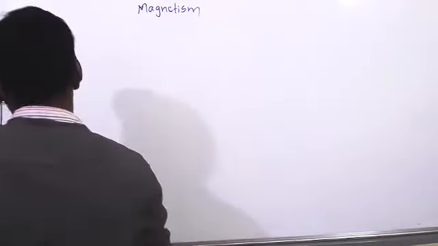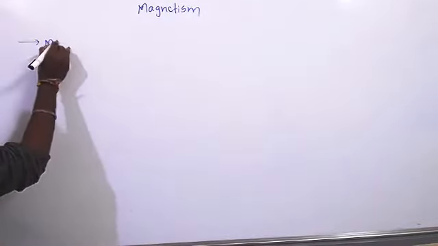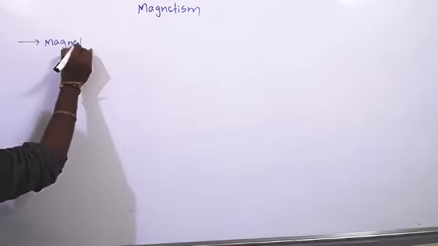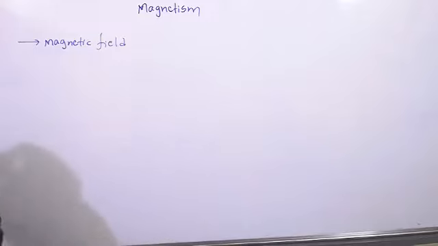Magnetism. First we should know about magnetic field. Do you have an idea about what is magnetic field?